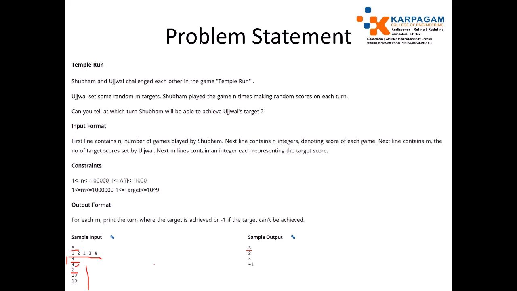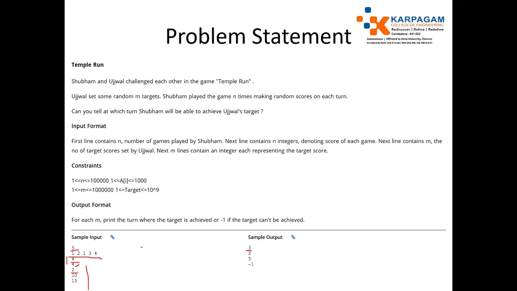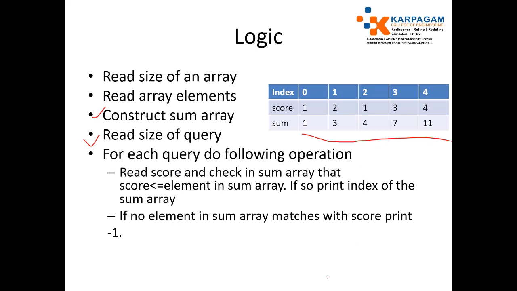Read the score, and check in the summary whether the score is less than or equal to a summary element. If so, print the index of the summary. If the target is achieved, just print the index. Index represents the turn here. Initially it starts from 0, so print index plus 1 if it is satisfied. If no element in the summary matches the score, print -1. If the target is not achieved after accumulating all scores, just print -1. This is the last case. So this is the logic.